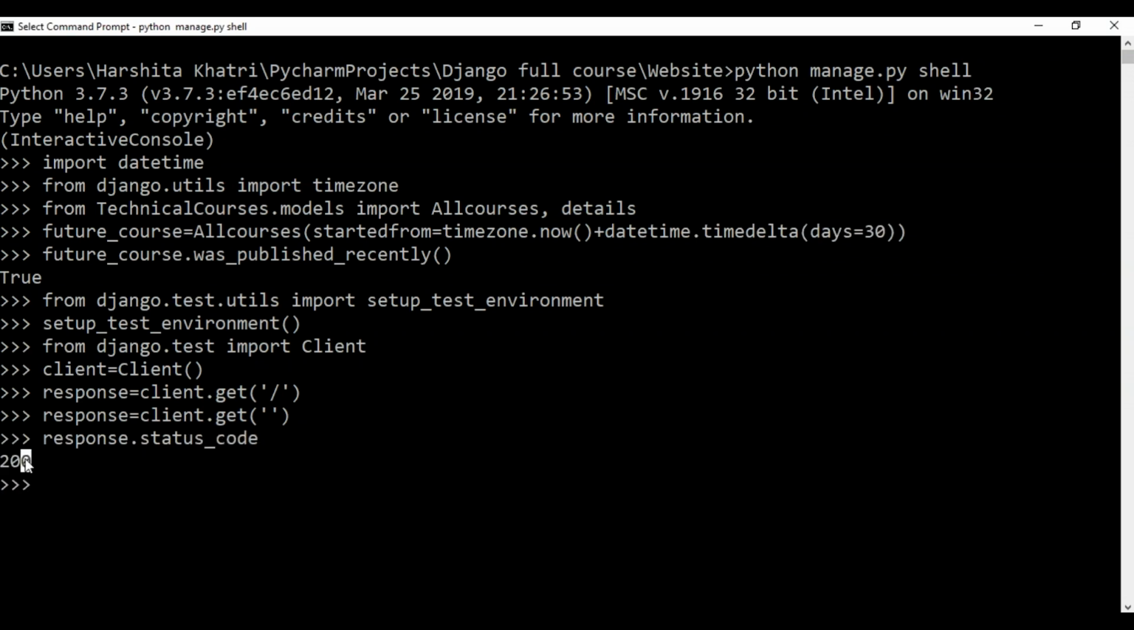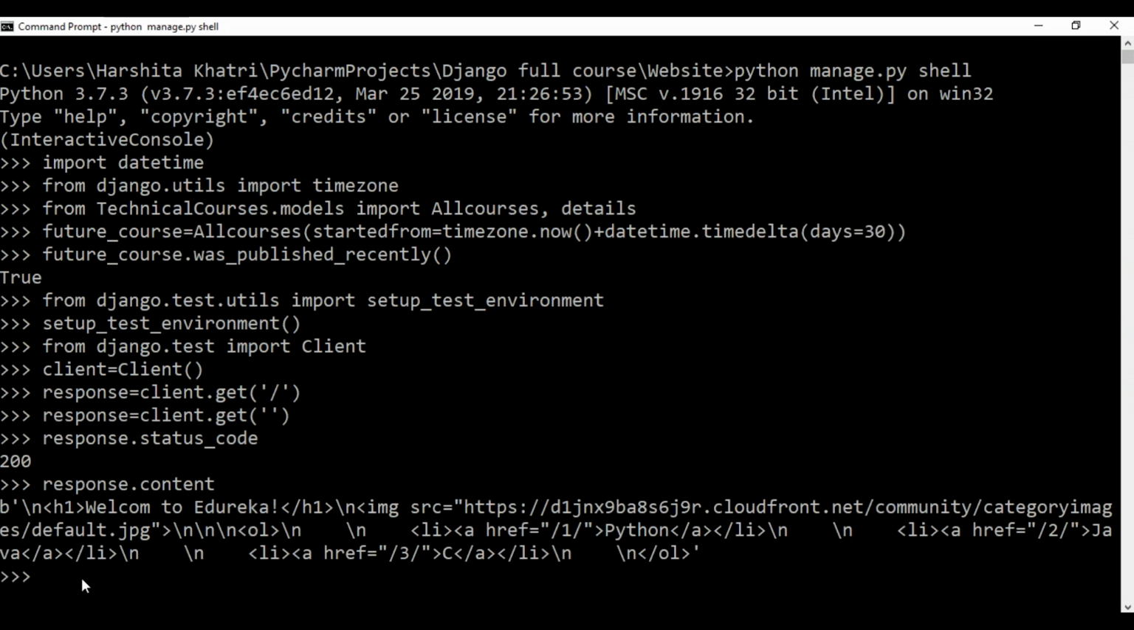So as you can see over here, it has returned 200 as the status code for this website. Now this actually means that our website is responding well. Now in case I want to retrieve the content on this website, I'll just use response.content and I'll hit enter. So as you can see over here, it has returned all the content that's present on my website.